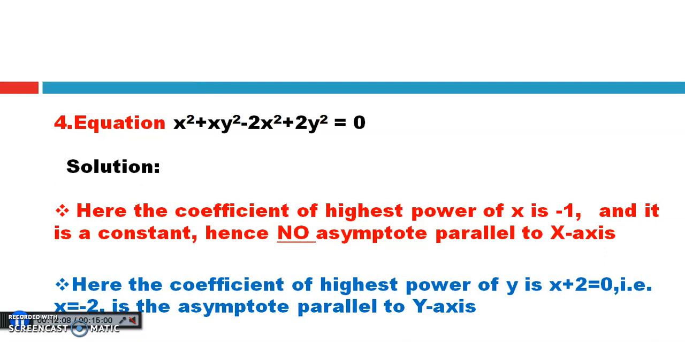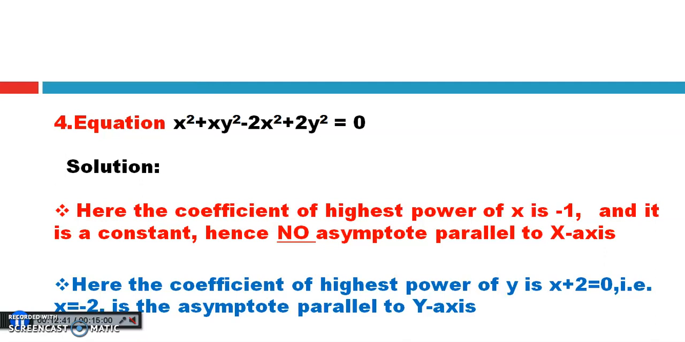To find the asymptote parallel to the y-axis, first identify the highest power of y. Here the highest power of y is 2. In one term with the highest power of y, the coefficient is x. In another, the coefficient is 2. If we take y square common, the term which remains is x plus 2. Equate this to 0: x plus 2 equals 0, or x equals minus 2, is the asymptote parallel to the y-axis.